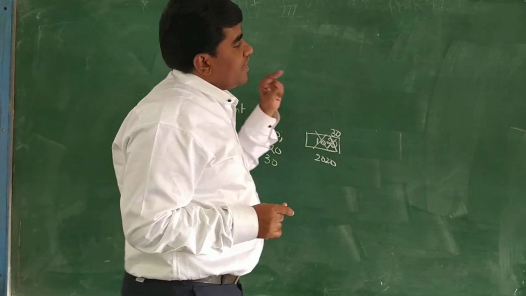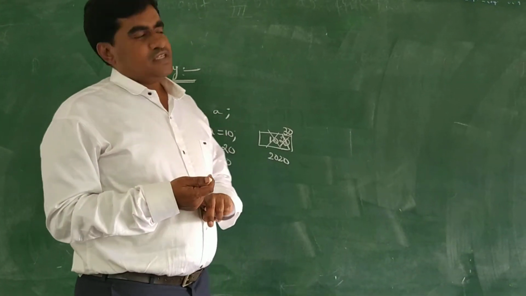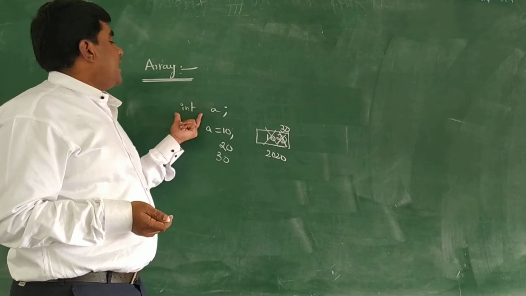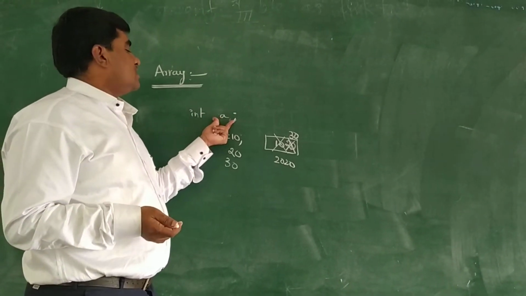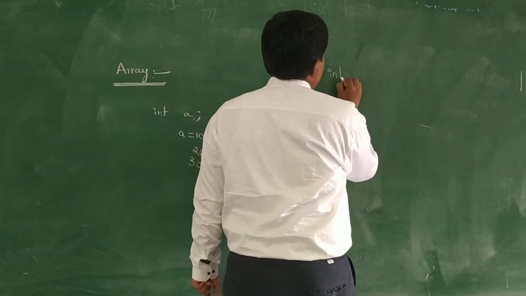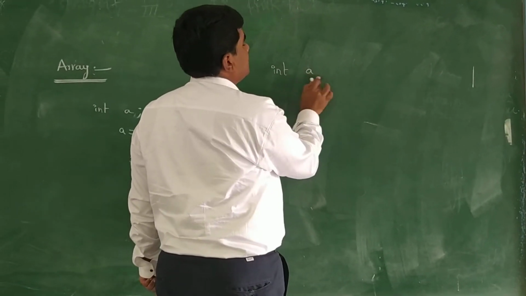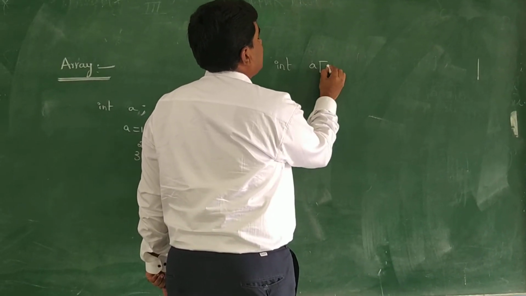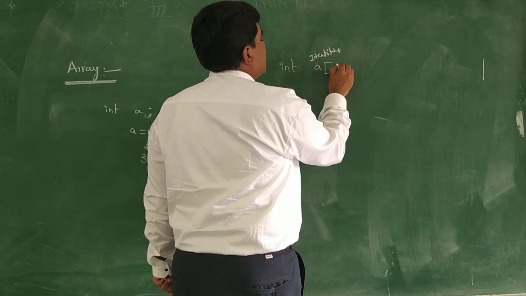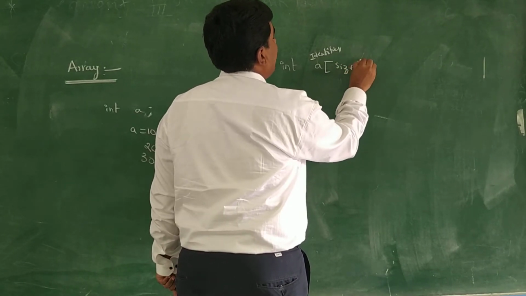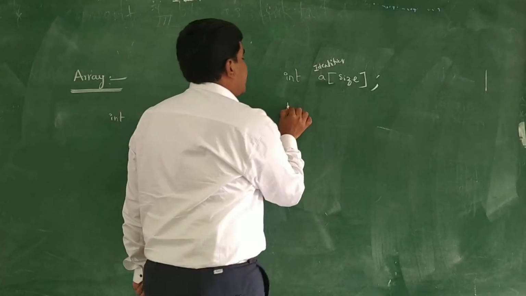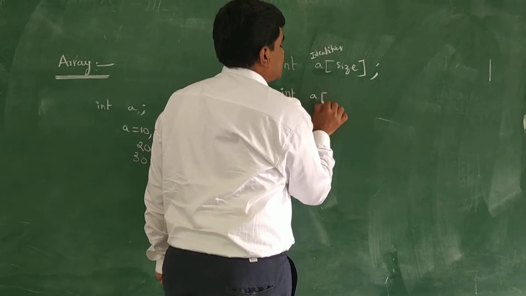So how can we declare an array? In the primitive data type, we store a value in a variable by declaring an identifier like this. In an array, for example int a, this is the identifier, and here we also add the size of the array, defining the size of the array. For example, int a of 5.